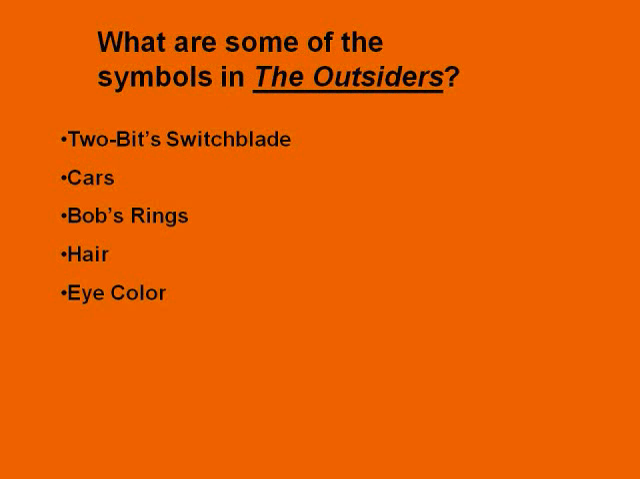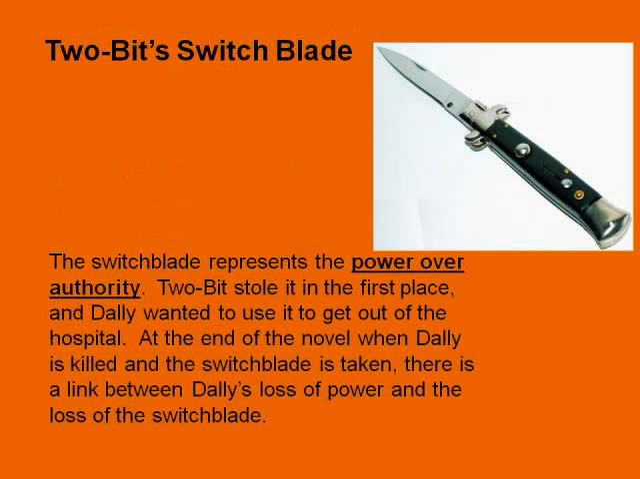What are some of the symbols in The Outsiders? Two-Bit's switchblade, cars, Bob's rings, hair, and eye color. Two-Bit's switchblade. The switchblade represents the power over authority. Two-Bit stole it in the first place, and Dally wanted to use it to get out of the hospital. At the end of the novel, when Dally is killed and the switchblade is taken, there is a link between Dally's loss of power and the loss of the switchblade.